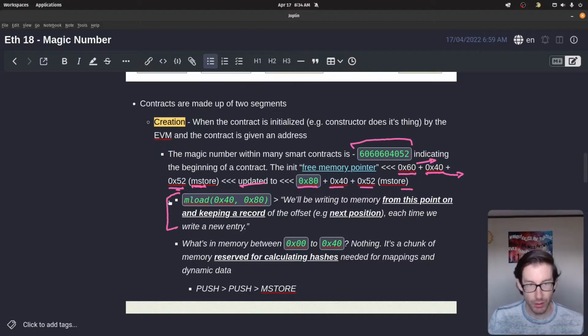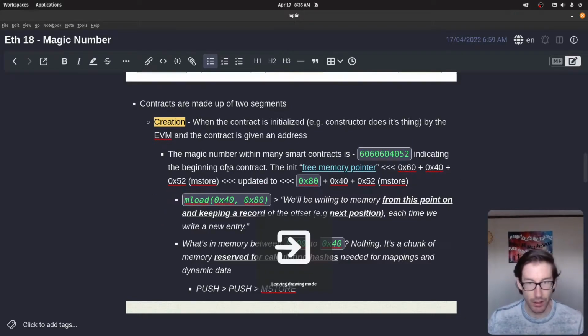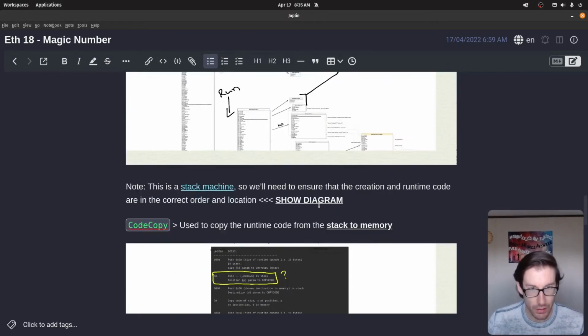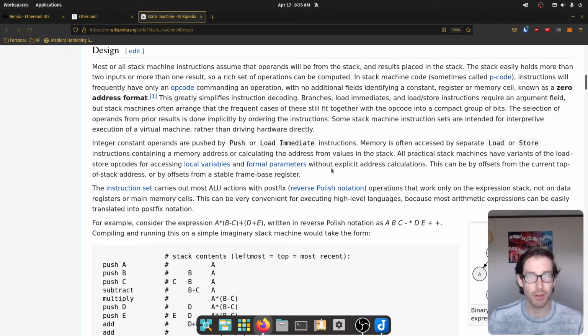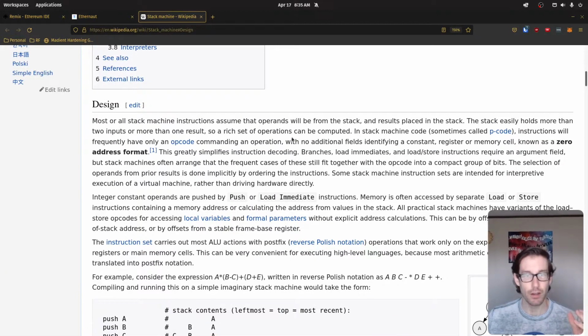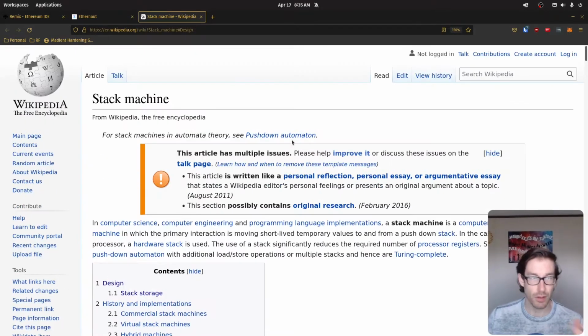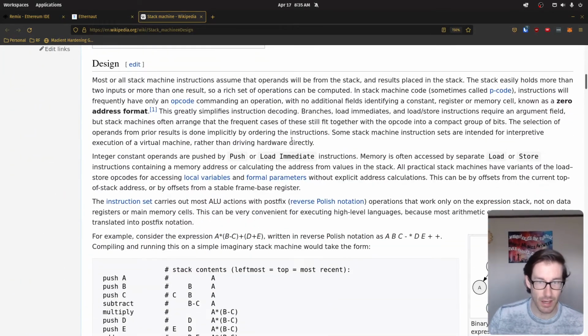And then this is what it would look like in reality when you're putting this in the way that it's set up. The reason it's set up this way is because it's reversed from what we see here. Reason being, there's this thing called the stack, and Ethereum is a stack-based machine. Let me take you down to a link here so I can jump to that point and we don't miss it. This is a good Wikipedia article that walks you through specifically what a stack-based machine is and how it's designed and functions.